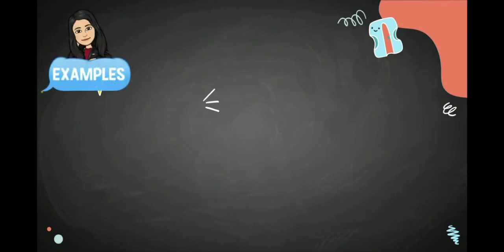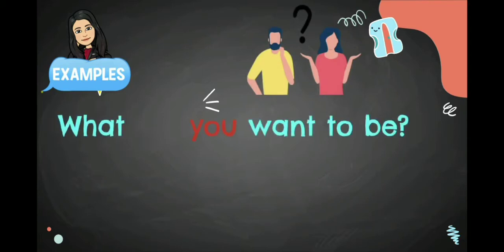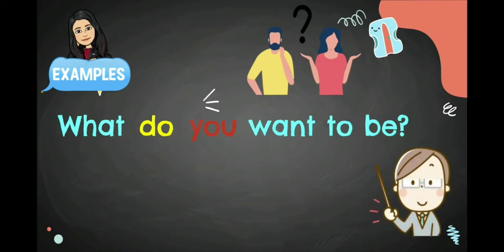Okay, now let's see some examples. The first example is, what blah blah blah you want to be. In here the subject is you, so that's why we have to put do. What do you want to be? If the question uses you as the subject, in the answer we need to use I as the subject.